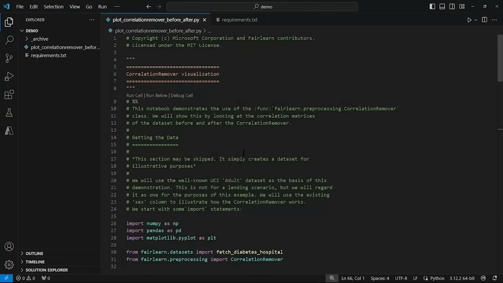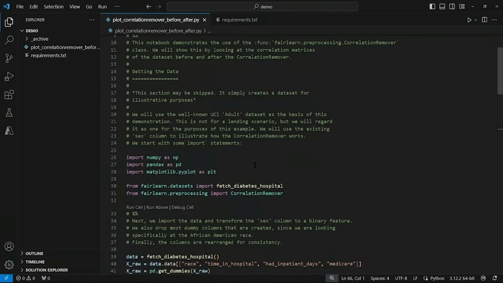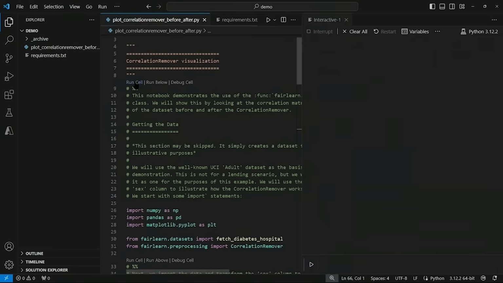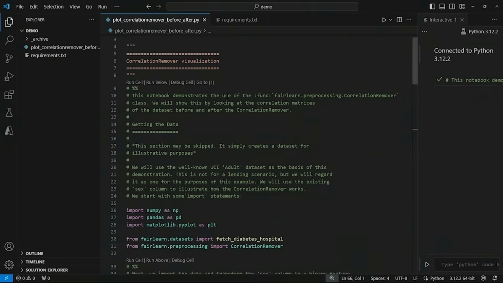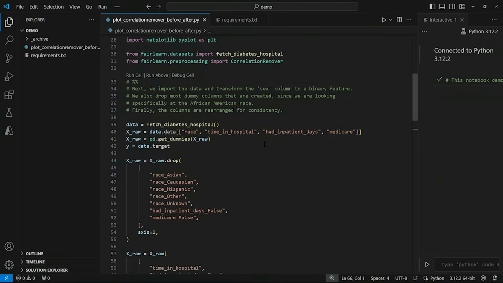So this first part of the code imports the necessary libraries, including NumPy, pandas, matplotlib.pyplot, and a couple of functions and classes from Fairlearn. So let's run this first cell. Okay, done. Now, scrolling down, the next cell starts on line 33. It starts out by calling the fetch_diabetes_hospital function. This is to load a hospital-related dataset with multiple attributes, including patient demographics and medical history.